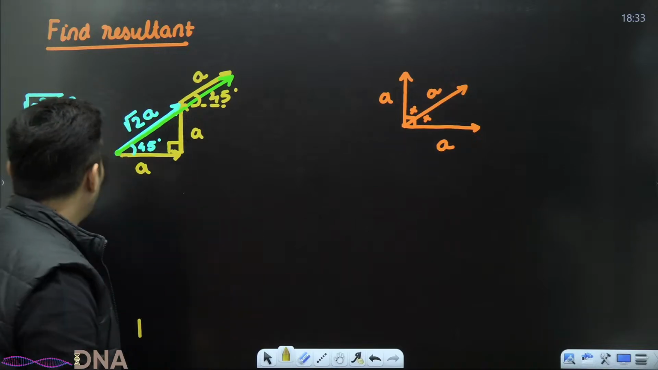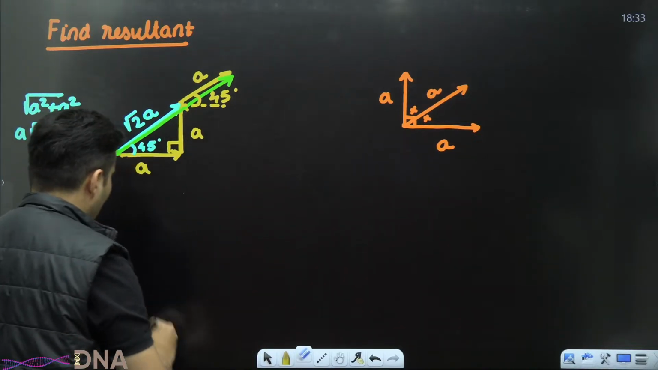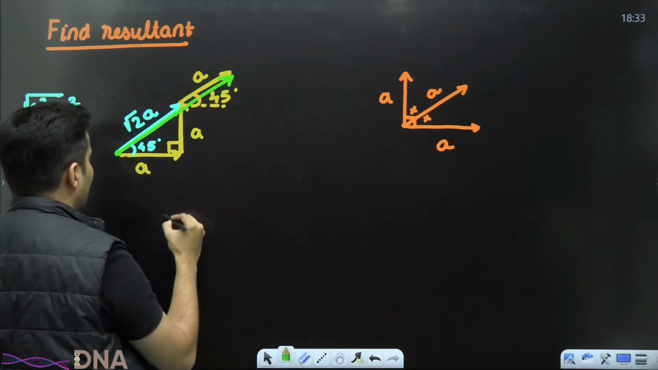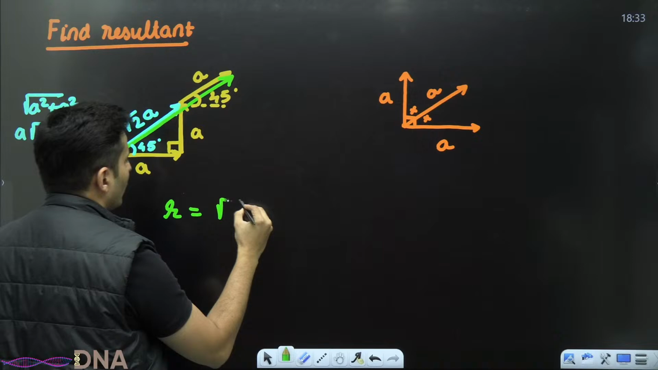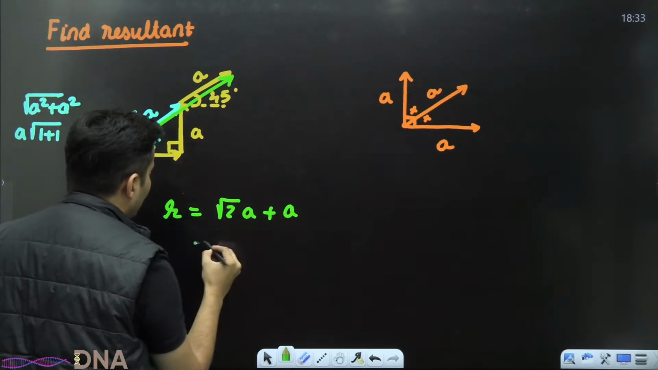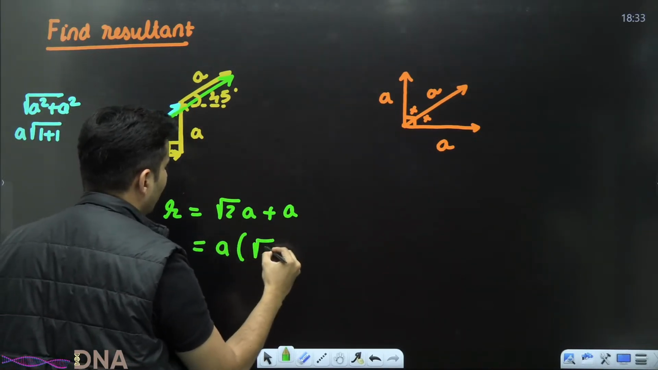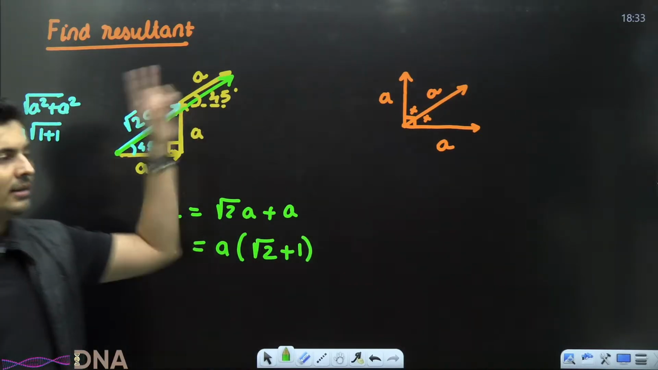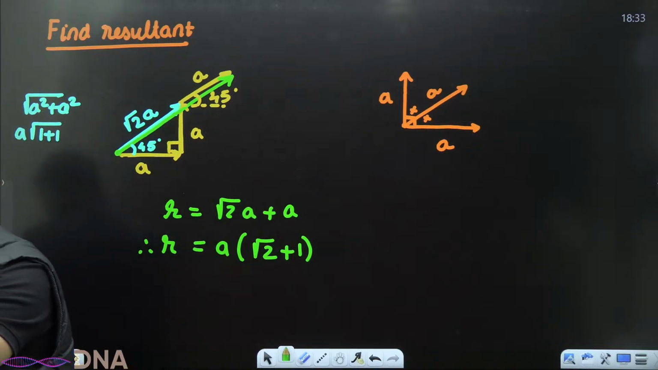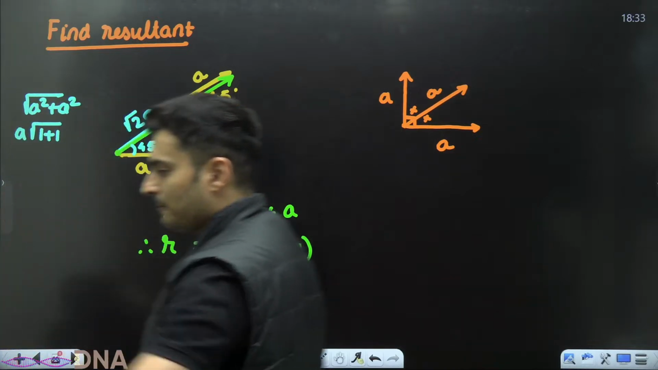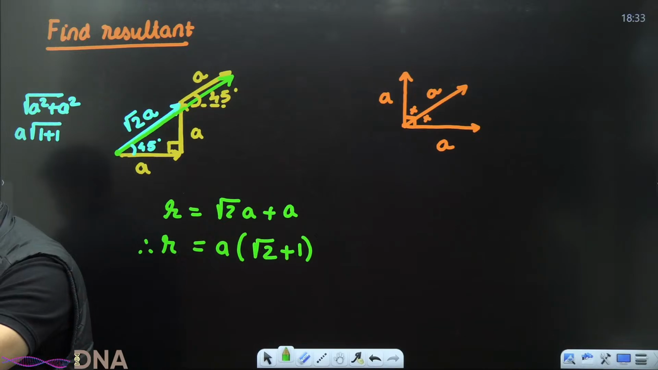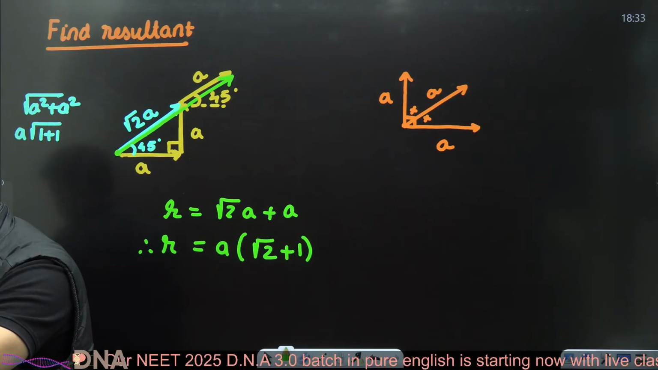Is that right? So my students, what will the resultant's length be? What will that green line's length be? Resultant will be root 2 a plus a. If you want a common, it will become a times root 2 plus 1. That is the resultant. Correct, that is the answer. Everyone with me on this? Very nice, excellent, guys. Very good. Keep it up.